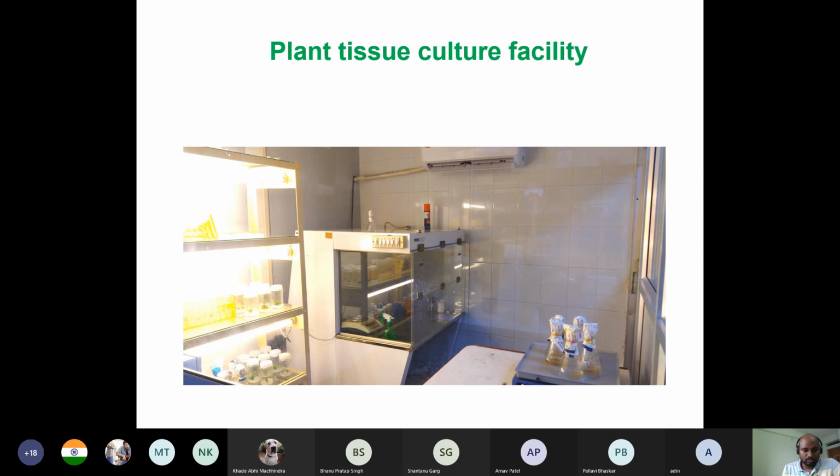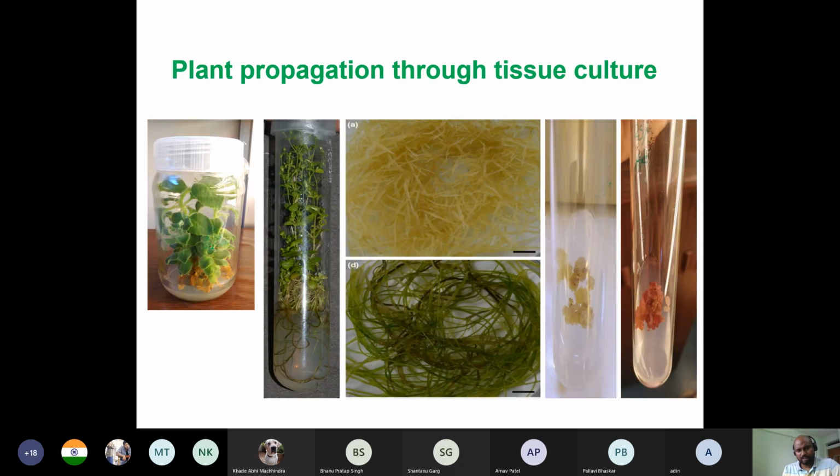And also shakers. One has to keep some shakers in the culture facility for growing root culture. Why root culture? Because root culture needs continuous aeration, since those things are present in liquid media. If there is no continuous aeration, the root will die.